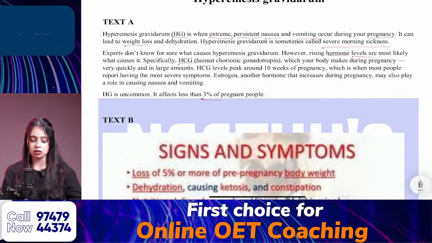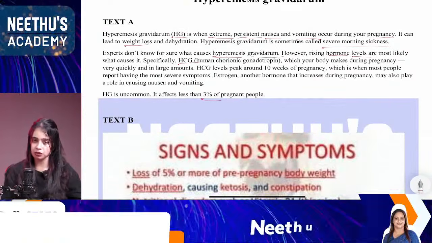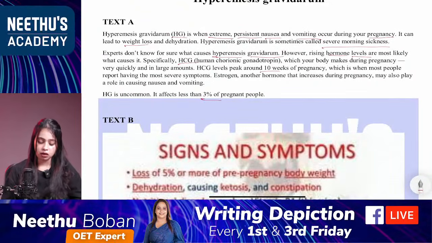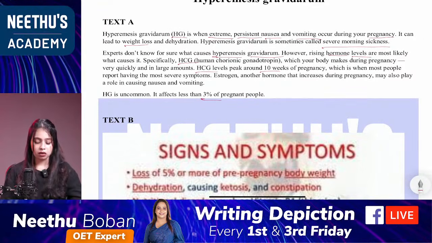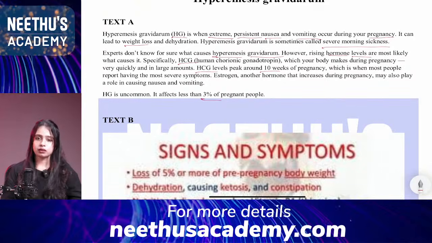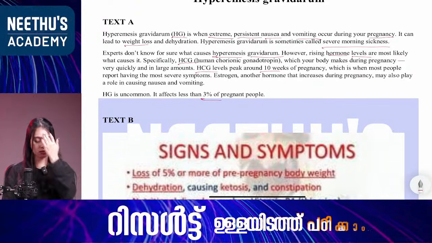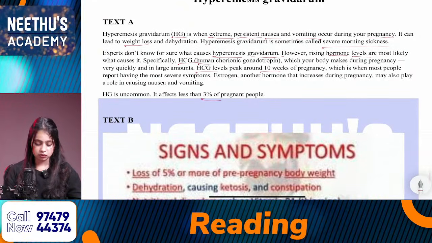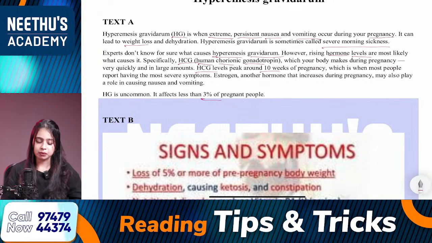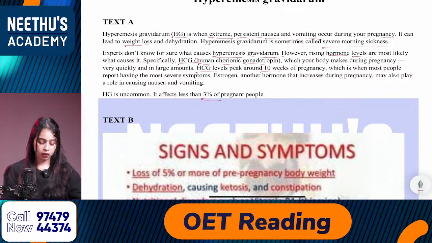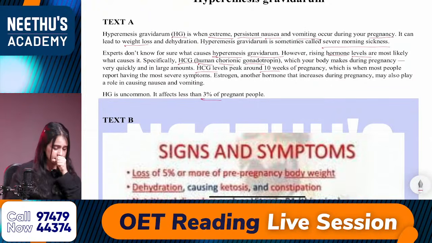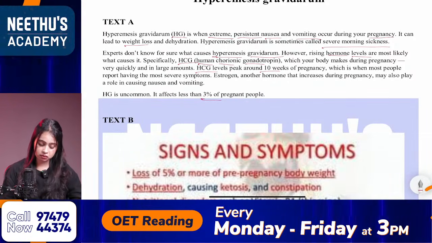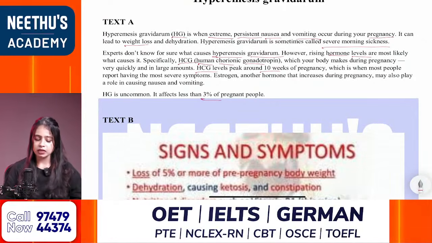Causes, okay, you can also mark this term hyperemesis gravidarum, or from here also, yeah, once it's fine. Also the number 10 weeks, okay, the abbreviation, yeah, okay, again the number. Anything else? Anything else from the first para, I mean from the first text, let me know. Okay Lisa, 10 weeks, okay, so that's all about text A.